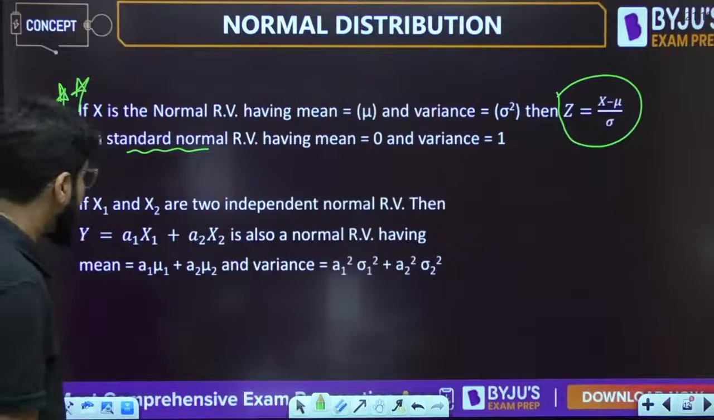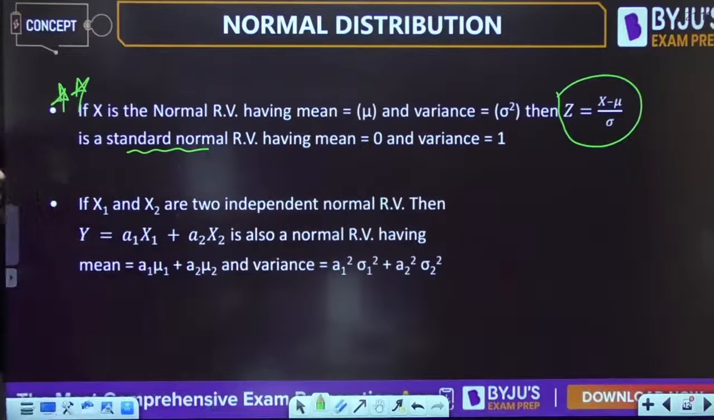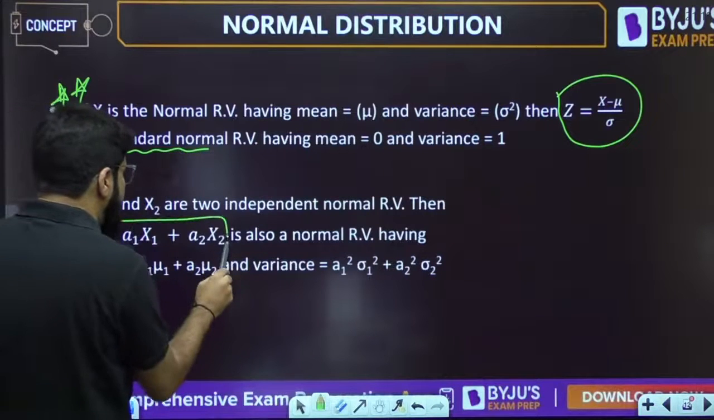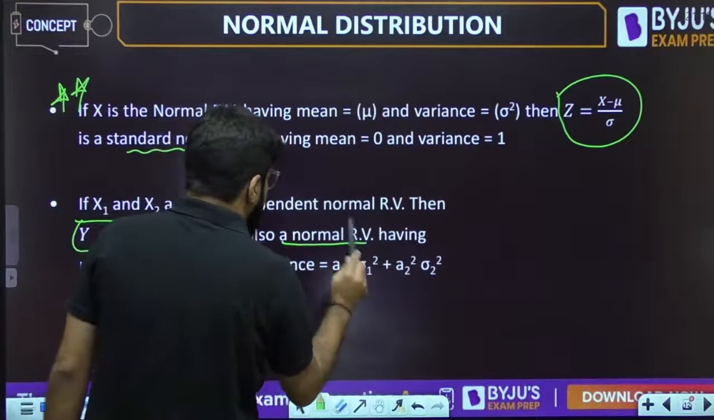Okay? Now, if x1 and x2 are two independent normal random variables, then y equal to a1 x1 plus a2 x2 is also a normal random variable. Okay?